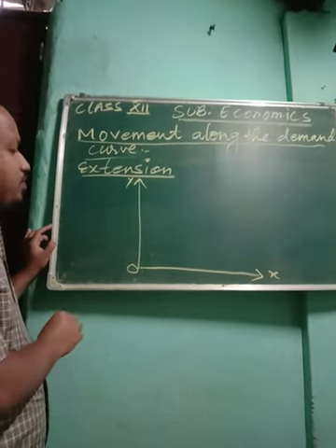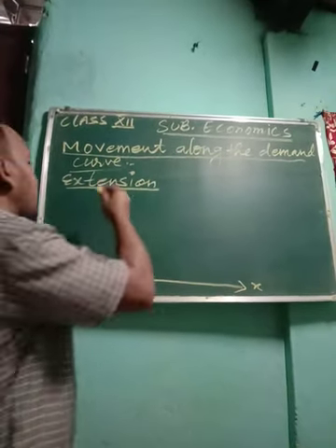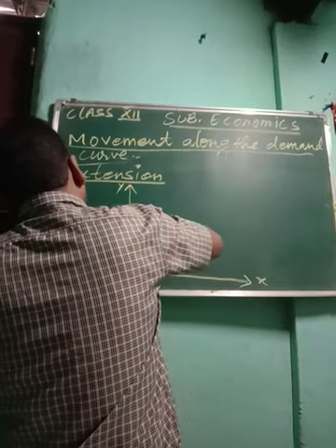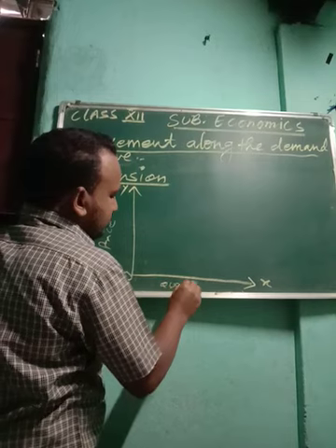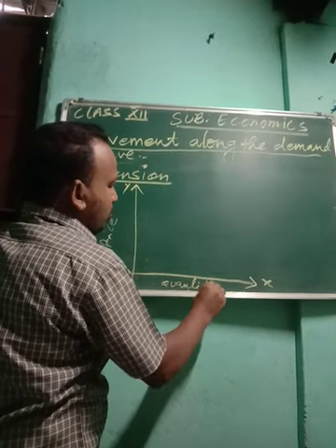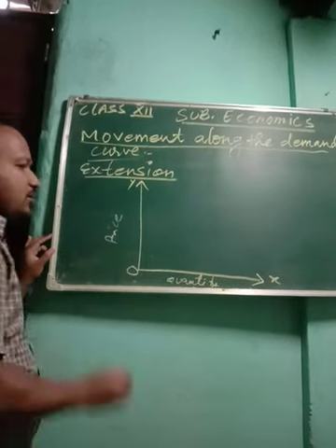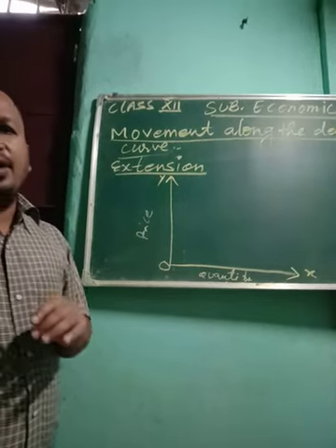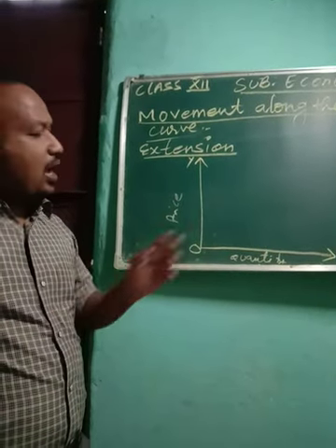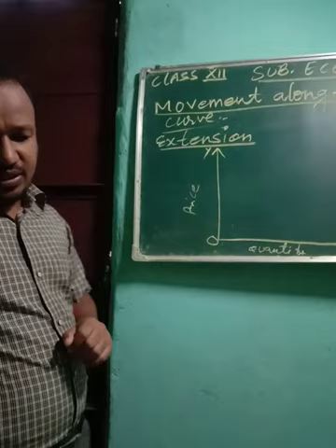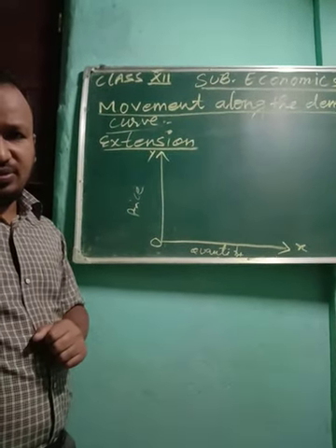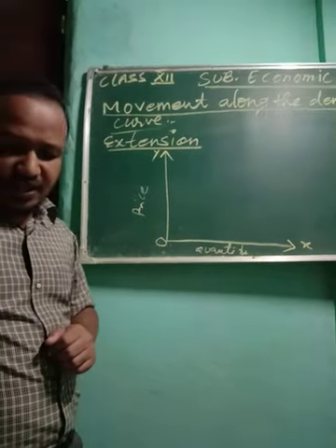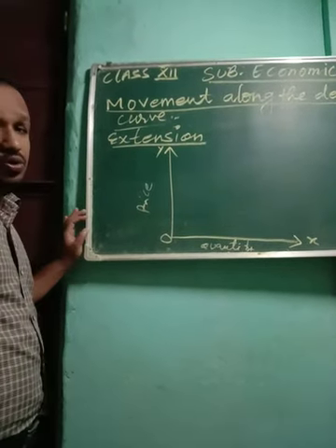Look very carefully. I have already said that price will be on the y-axis and quantity will be on the x-axis. Here we need to assume the price and the quantity. We are going to show the extension, so we can take two prices and two quantities.